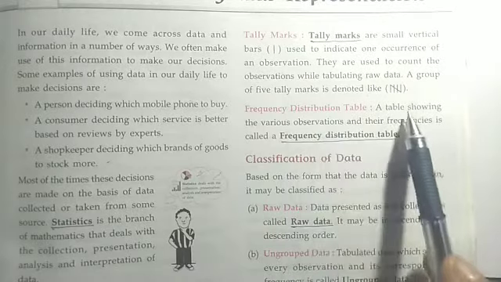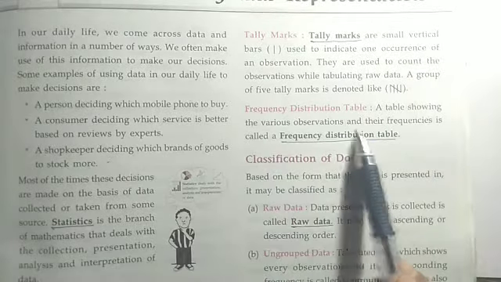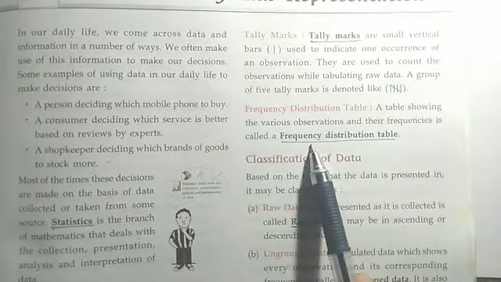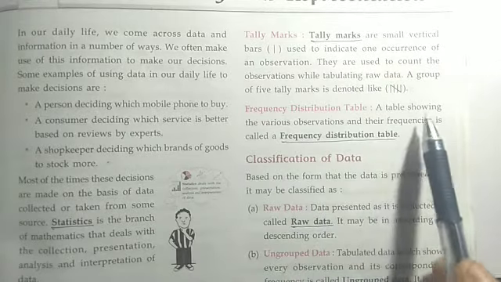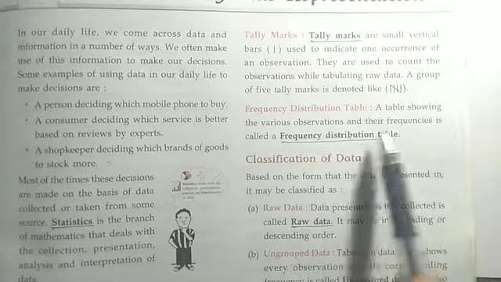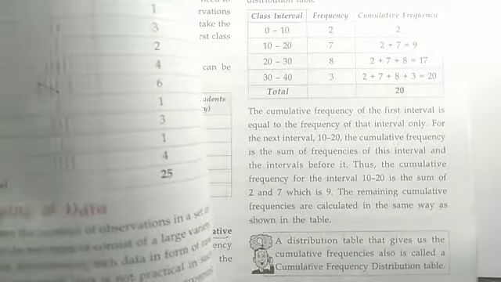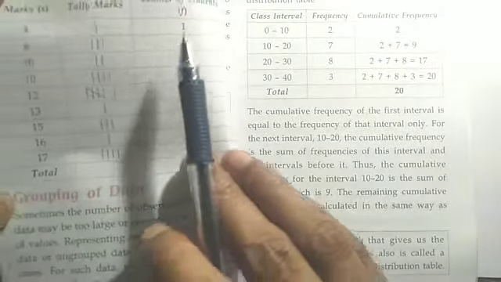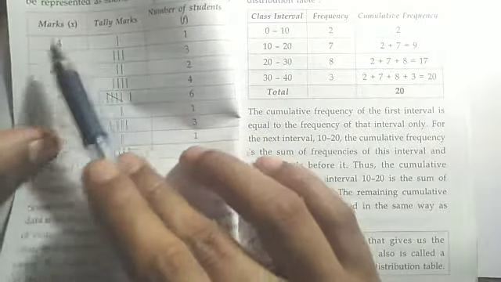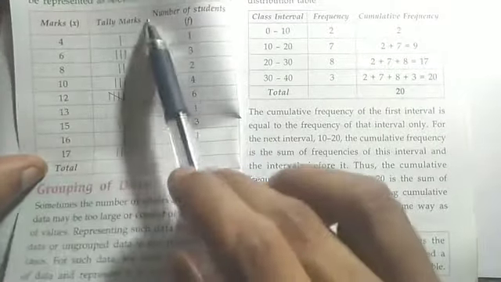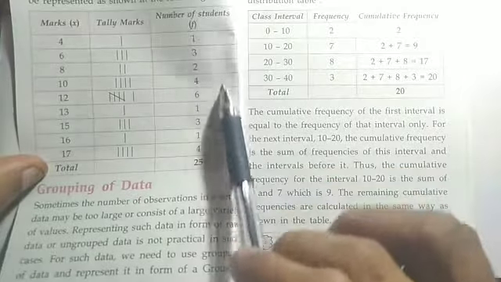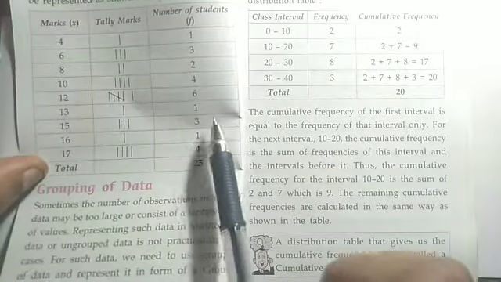Now next one, frequency distribution table. A table showing the various observations and their frequencies is called a frequency distribution table. Here it is given, a frequency distribution table. Marks obtained, tally marks and number of students, that is frequency, are given here. It is called a frequency distribution table.